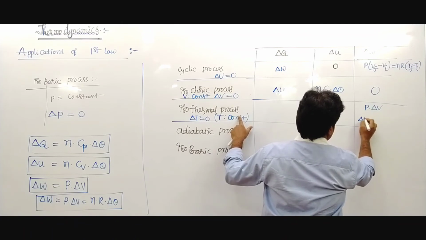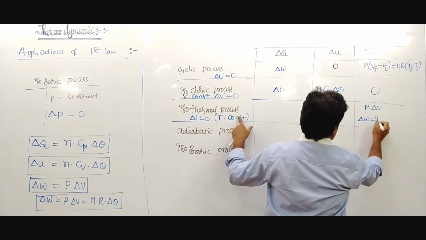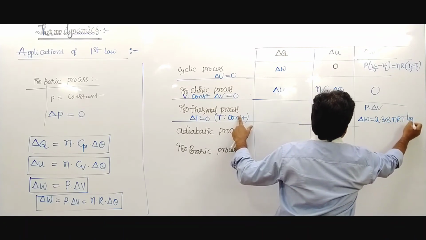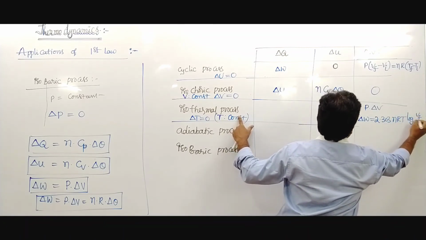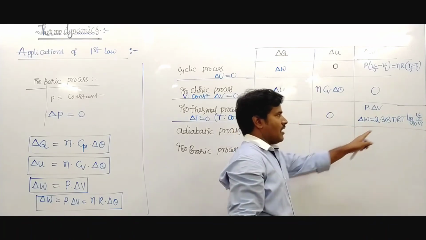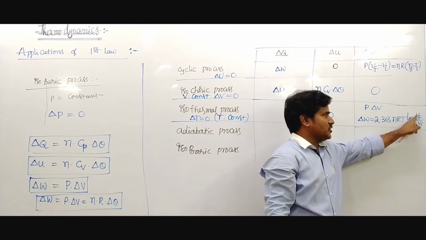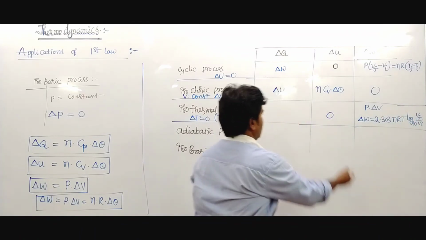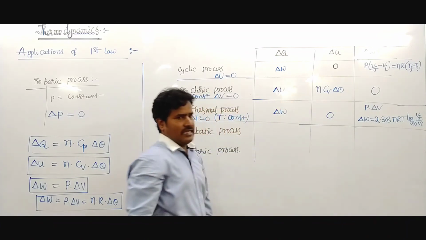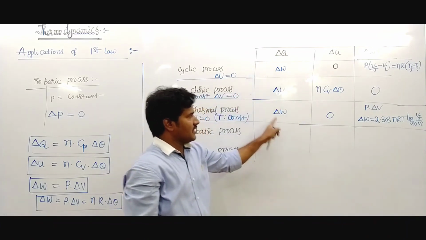Work done is delta W equals 2.303 nRT log base 10 V final upon V initial, or using pressure, log base 10 P initial by P final. The total heat is nothing but delta W.